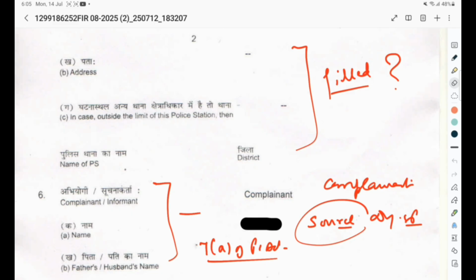If you are able to understand the basis of the FIR, definitely you would be able to understand 50% of your false criminal case. Because the FIR is the first document, as I told you earlier, in consequence of which criminal law is set into motion. That's why the document cannot be a casual approach. It must contain the material information. If it is not containing it, then we may have the benefit. Wrong information, false information, fabricated information can be a basis for a good contesting defense. So we have to understand all these points.